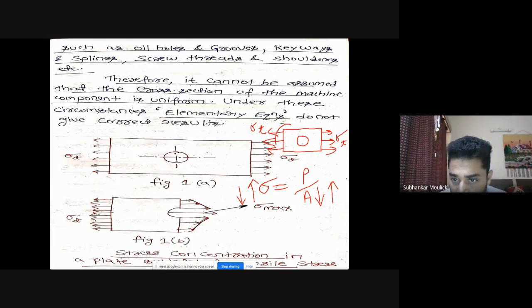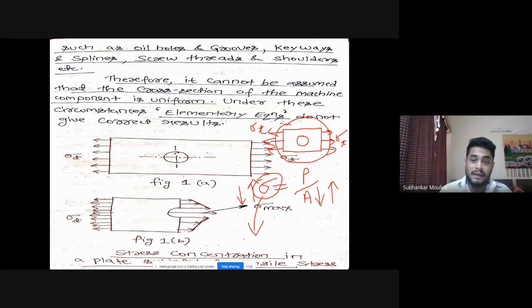In this particular cross section, is the area lesser or more than the first case? Area is lesser. If the area is lesser, stress is more. And always in design, any designer will design for the maximum stress point. But at which point in the material is stress more?